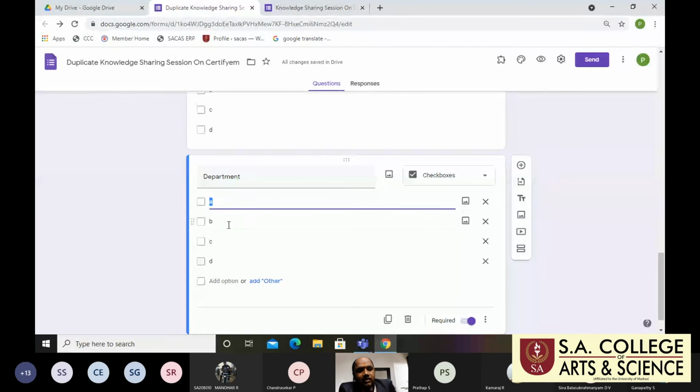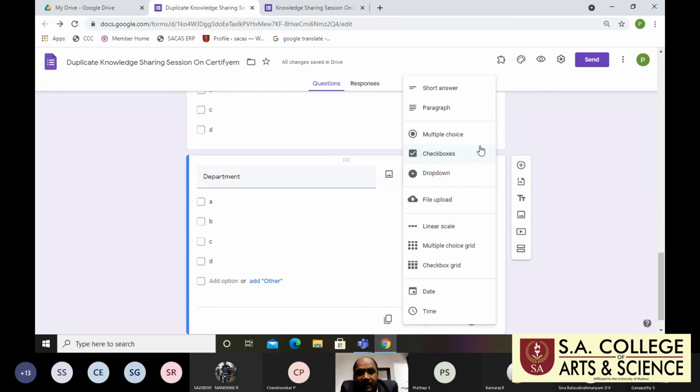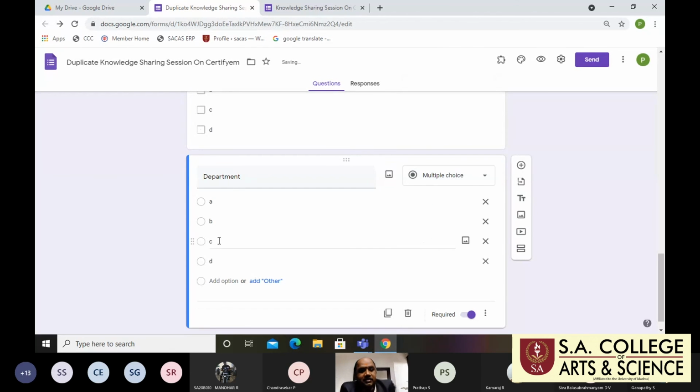Department, right? If I'm an associate professor in the department of accounting and finance, I'm using any one option, not multiple options. So here I click multiple choice. I just answer any one, A or B or C or D. I'm not a commerce department, not a corporate department, not accounting finance, not bank management, not CA, not BSc computer science, BCA, Viscom, English, psychology, home science.